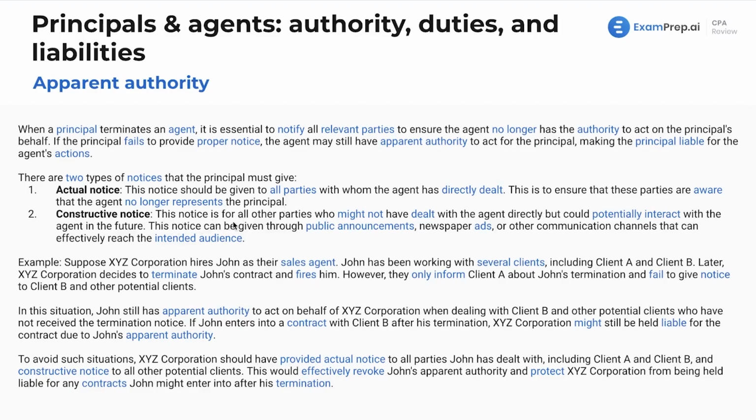Now, constructive notice. This notice is for all other parties who might not have dealt with the agent directly but could potentially interact with the agent in the future. This notice can be given through public announcements, newspaper ads, or communication channels that can effectively reach the intended audience.